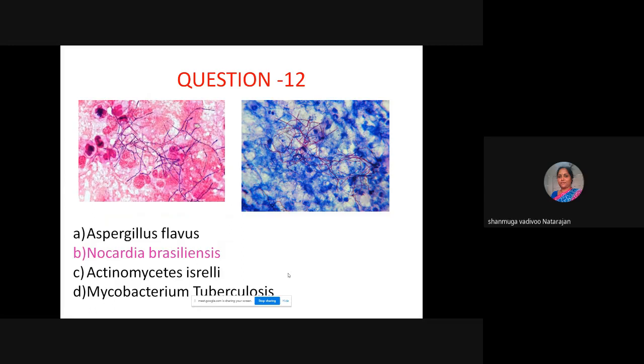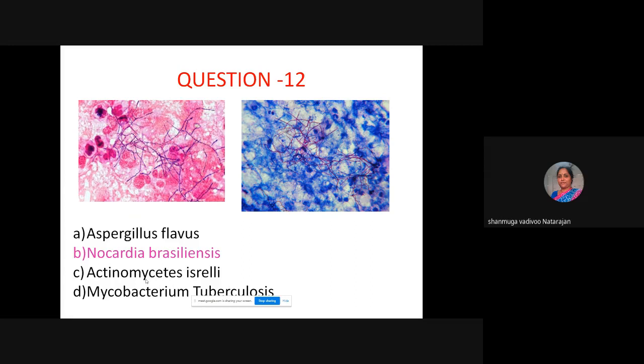Here, I will tell you why. Can anybody tell me why Nocardia is partially acid fast? Tubercle bacilli are acid fast, but why am I ruling out Mycobacterium tuberculosis? Because tubercle bacilli are not seen in gram stain. You cannot identify them; you have to use only a special staining, that is acid fast staining. And I am ruling out Actinomyces israelii also because Actinomyces is not acid fast in nature.